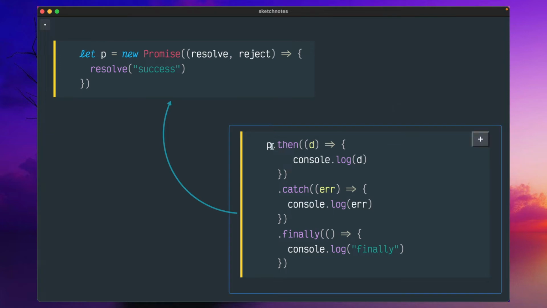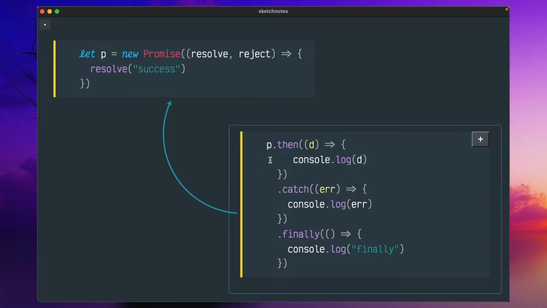Once you get a promise, it is slightly confusing in the beginning. You don't have a try catch block, and you cannot access the data directly. If you want to access the success data, how do you access it? Let's say you call a function and that returns a promise. Then how do you handle it? Immediately you cannot access the data. At some point you will get the data.